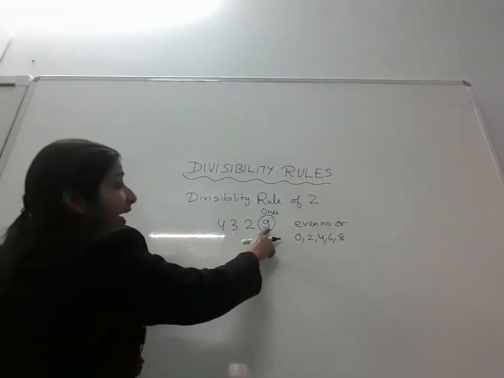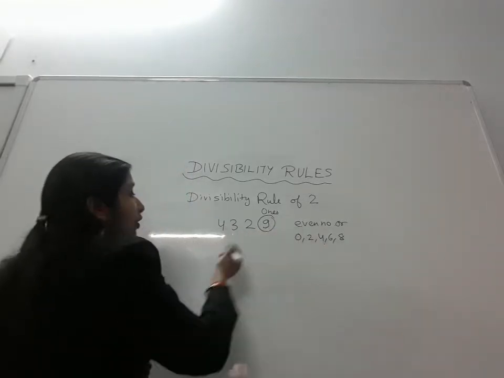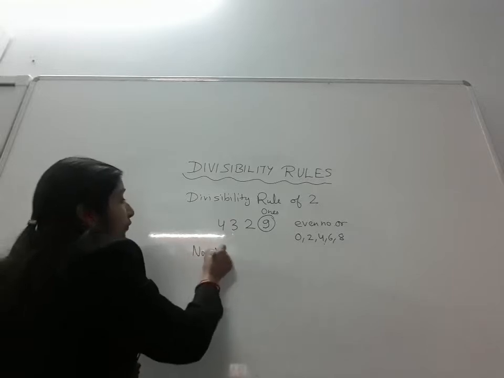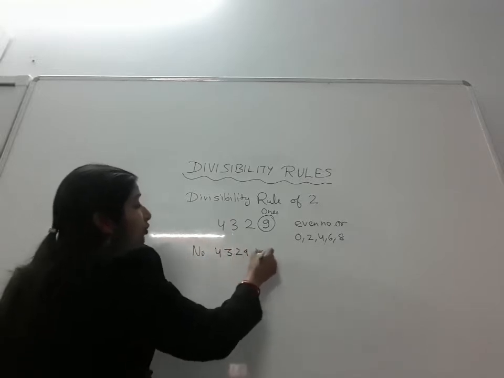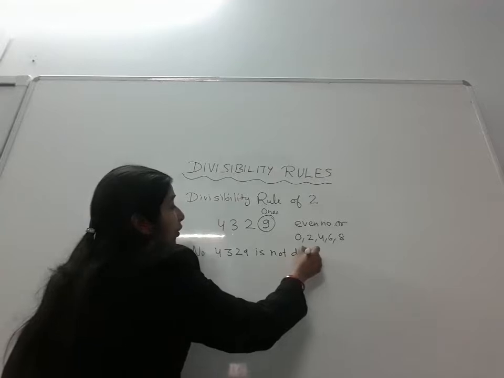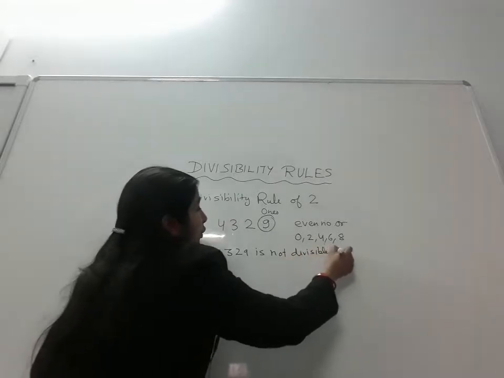So here it is 9, not an even digit. So we can say no, 4, 3, 2, 9 is not divisible by 2.